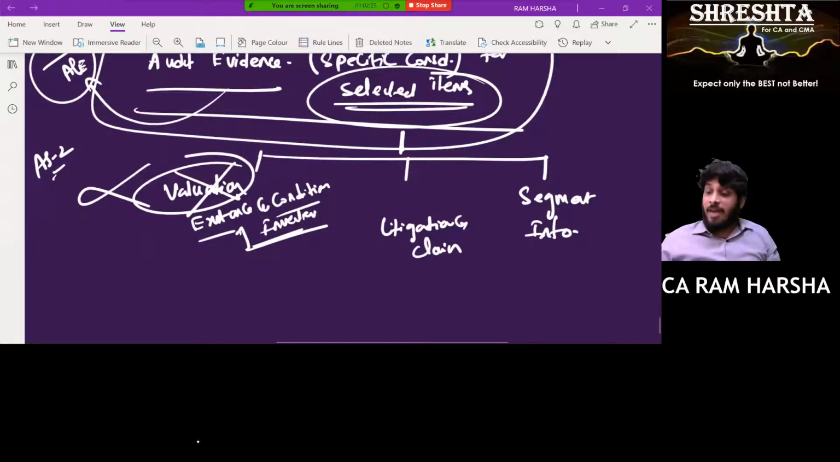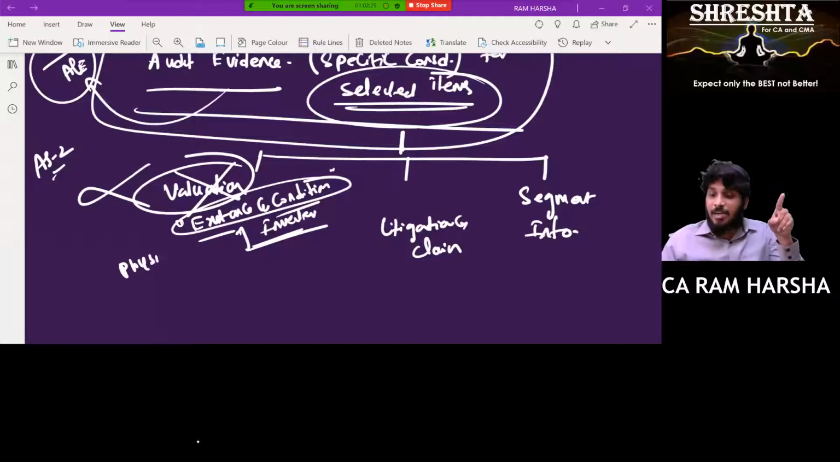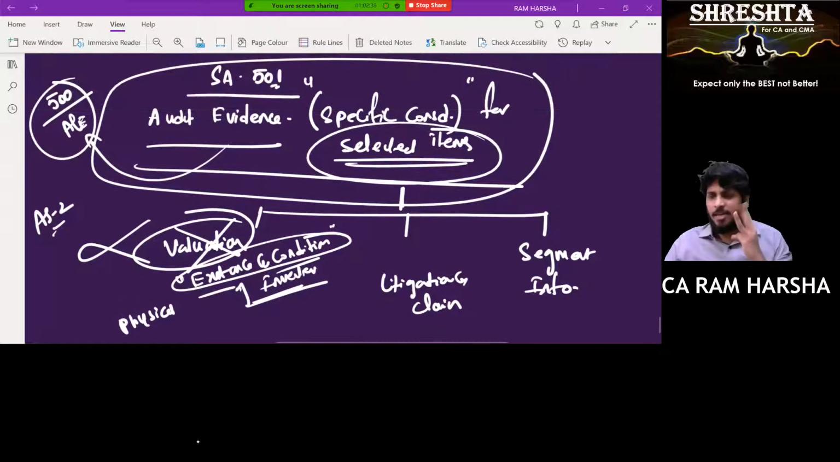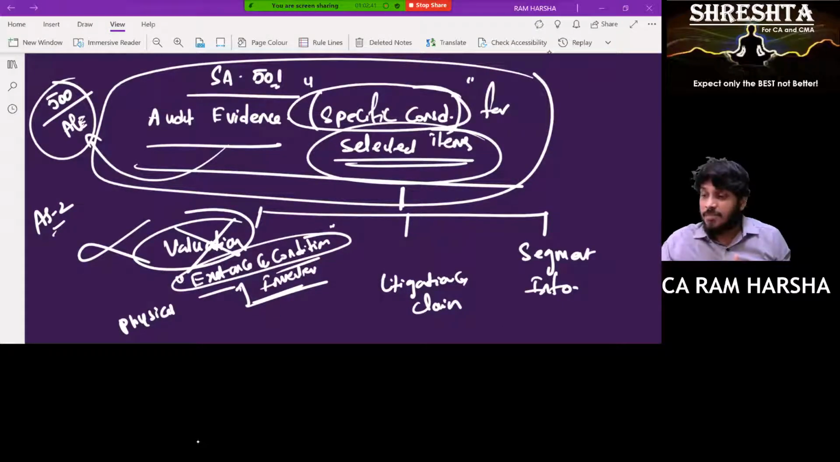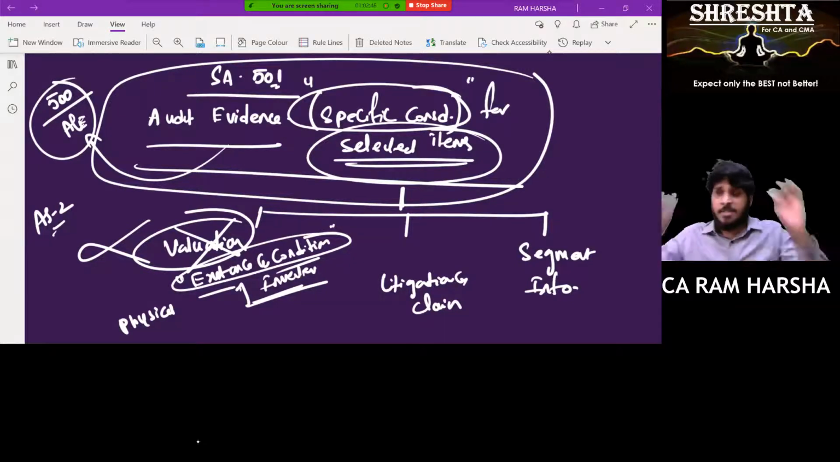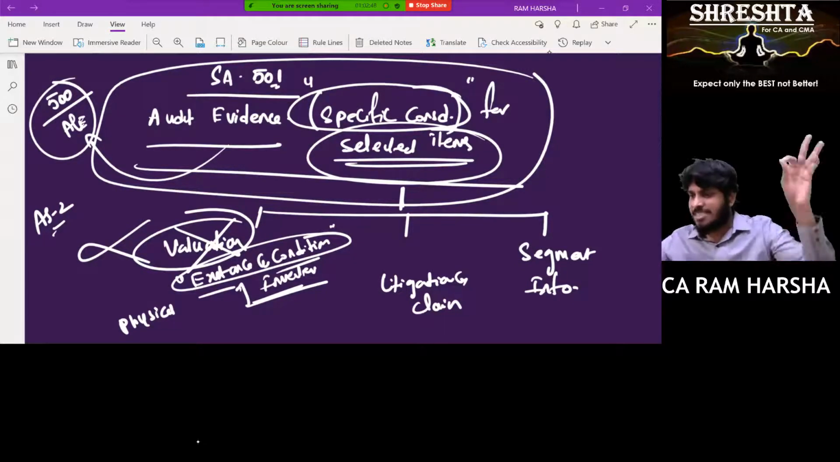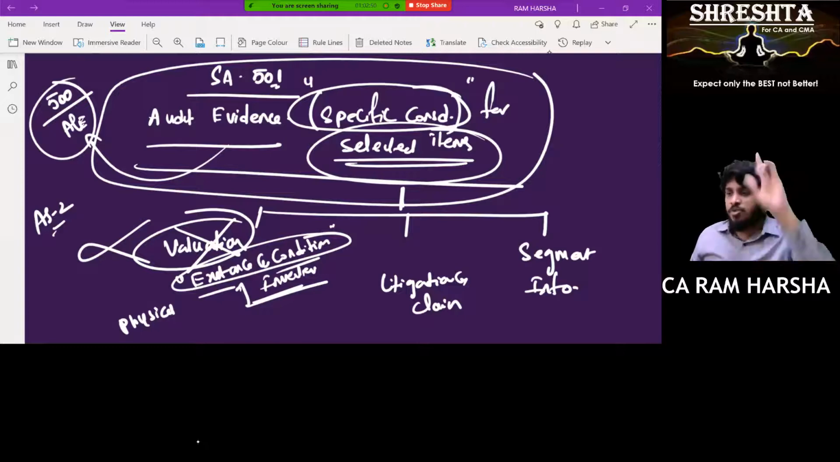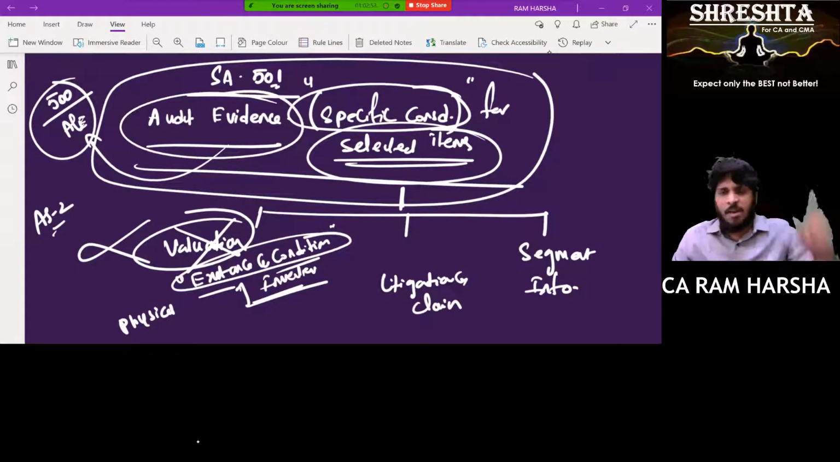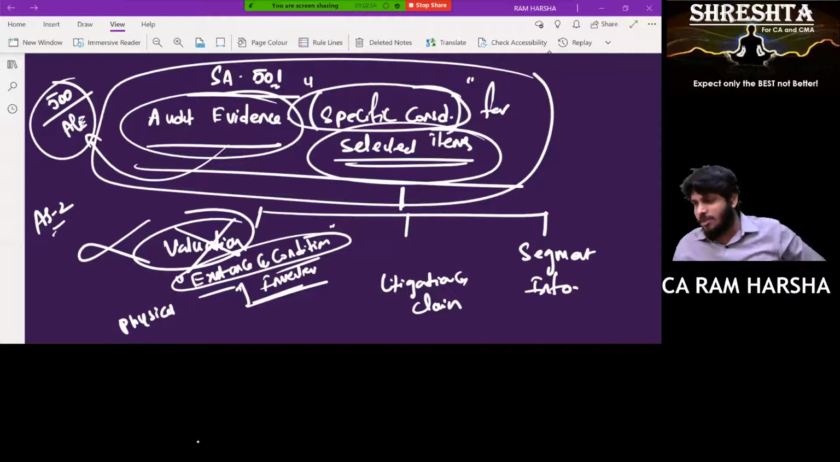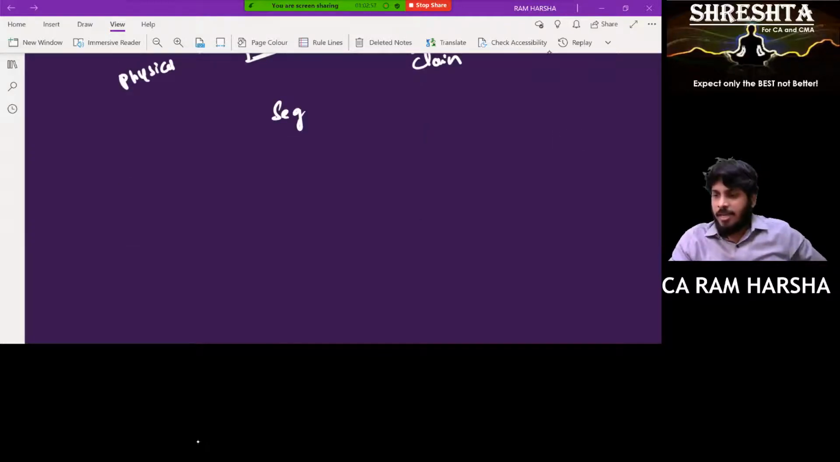Okay. So we are worried about existence and condition, meaning physical attributes of inventory. Existence and condition of inventory, litigations and claims, segment information. There are 3 items selected. What should I do? You should consider specifically certain points. So the name is specific considerations for selected items. What points you specifically consider and get information for selected items? Clear?